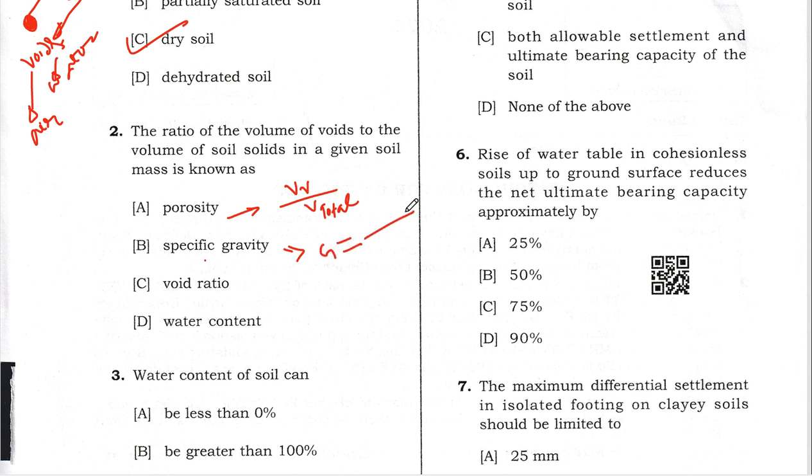Whereas what is specific gravity? It is basically a ratio, a unitless parameter, where we compare the unit weight of the solid with respect to water, right? So here you can say gamma solid divided by gamma water. The unit weight of the solid divided by the unit weight of the water is known as specific gravity.